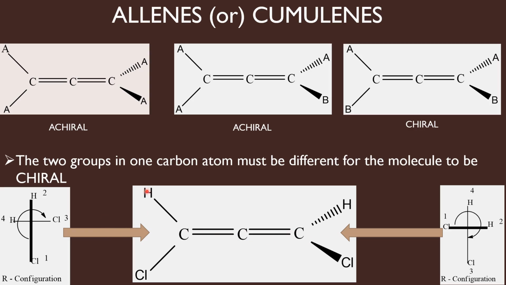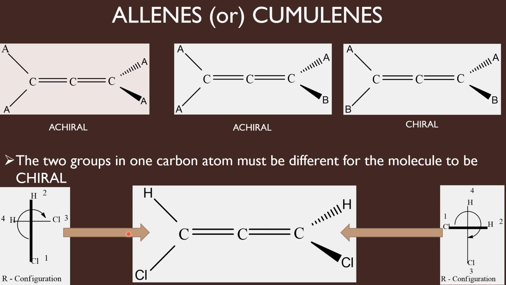So these two groups are present in the vertical plane and these two groups are present in the horizontal plane, and this hydrogen goes behind the screen and the chlorine comes in front of the screen.